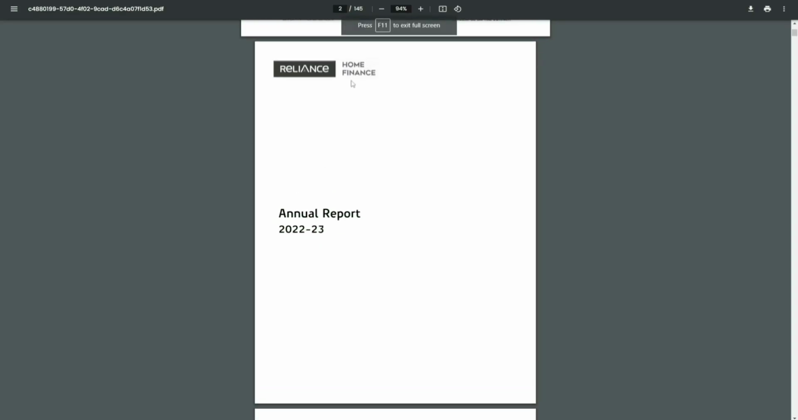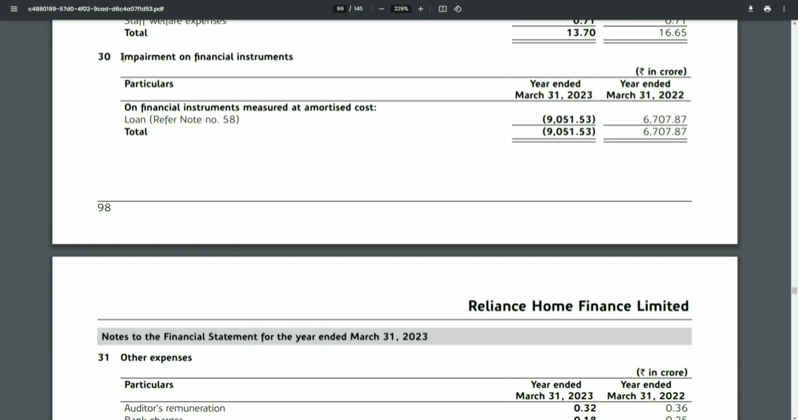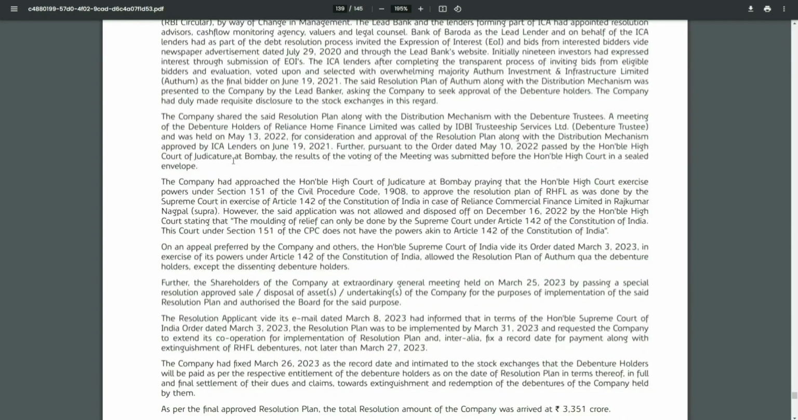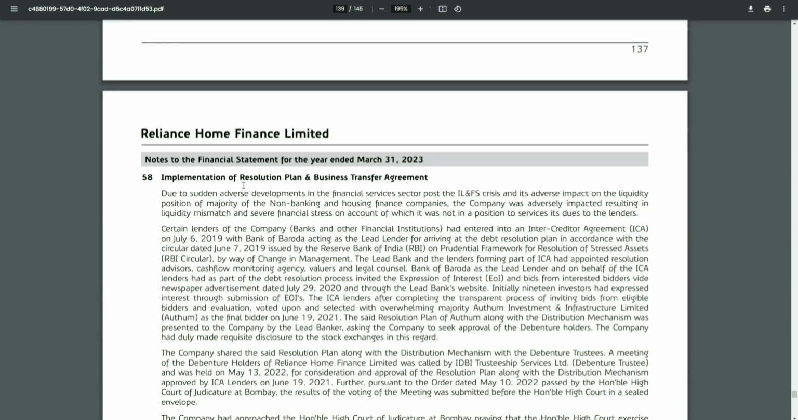What we'll do is open the Reliance Home Finance annual report, right? What you'll find in Reliance Home Finance's profit and loss statement, under expenses, there's impairment of financial instruments, which happens to be negative, right? So we'll be looking at note 30 here. Under note 30, what you'll find is impairment of financial instruments, and you will see it happens to be negative. And then again, we are told to refer to note 58. So here is note 58. Here you can see it's very long, right? I haven't read this completely, but what I was able to understand, let me just share it with you.